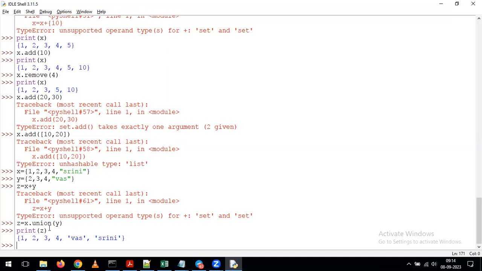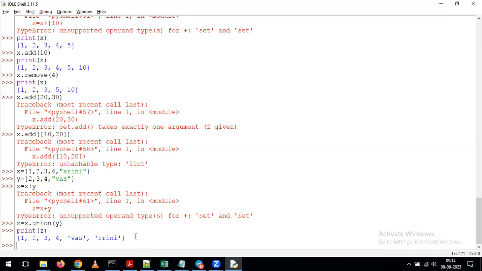But as part of set, what is happening here? It is not displaying the duplicate values in your output. For that reason, if I give Z, what's happening here? It is displaying 2, 3, 4 only one time. With that, you are getting only the 6 elements in your output. This is the way we need to understand how set works internally when displaying the data whenever we have duplicate records.